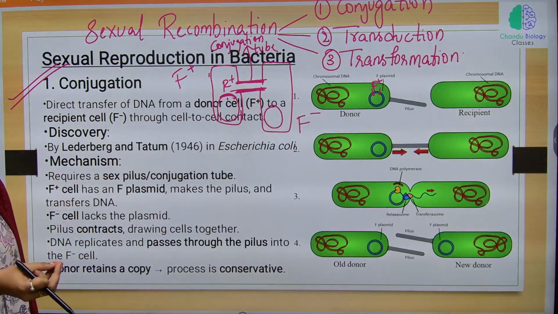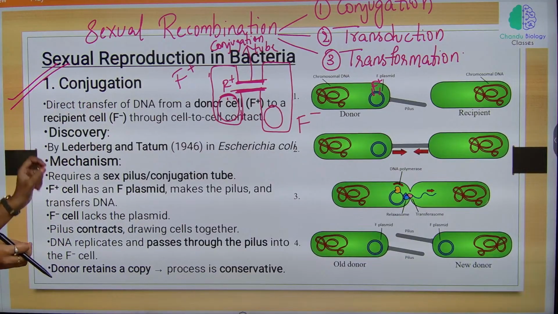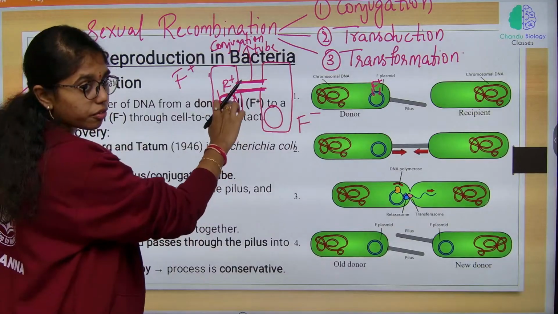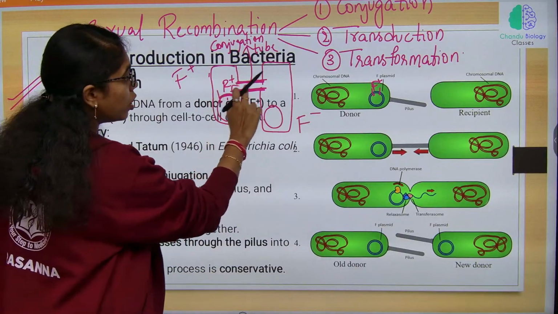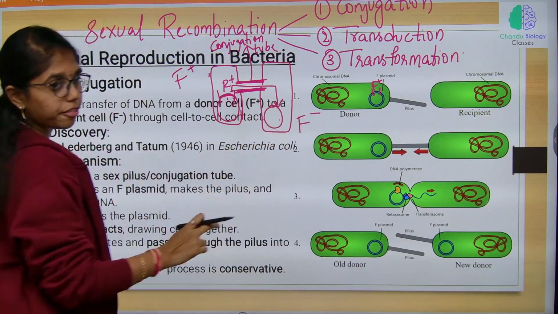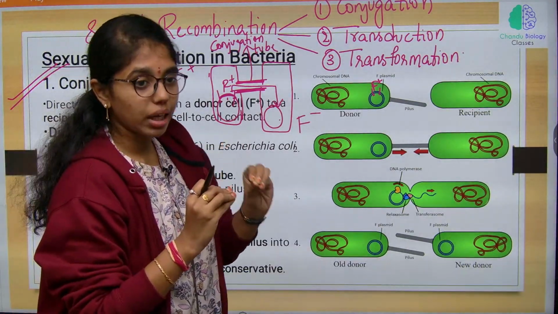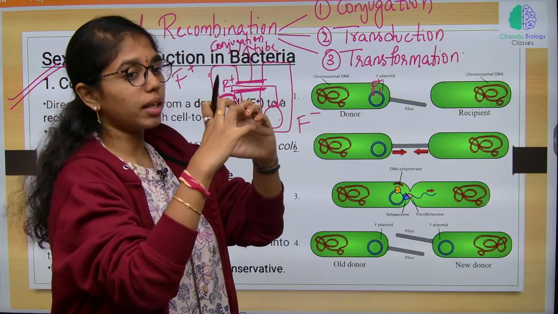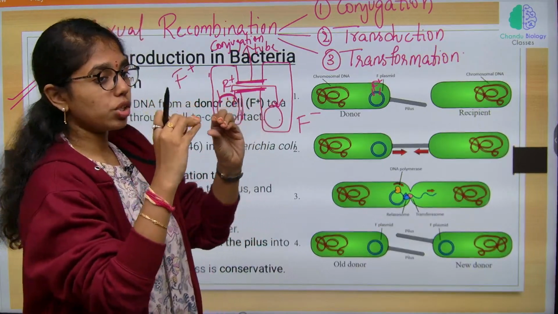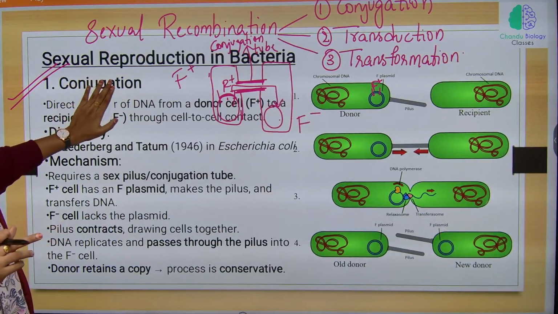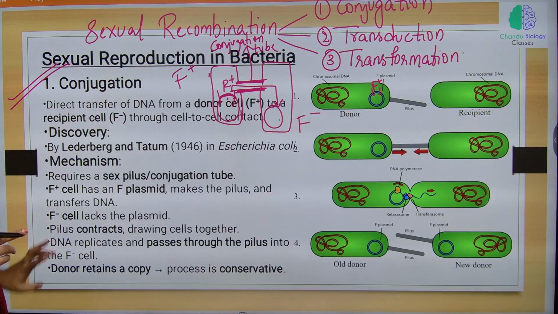Here there is a direct transfer of the F factor from the plasmid DNA of the F plus strain to the plasmid DNA of the F minus strain. The direct transfer of genetic material from one bacterium to another through the conjugation tube is called conjugation.